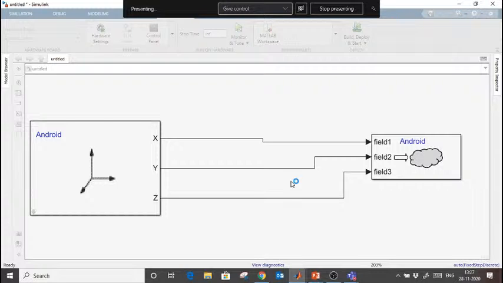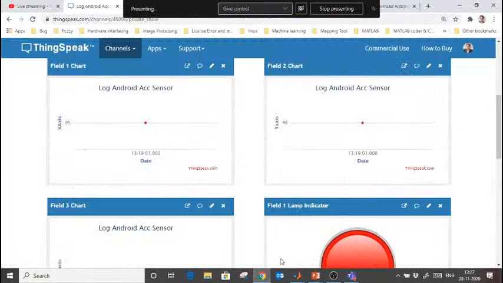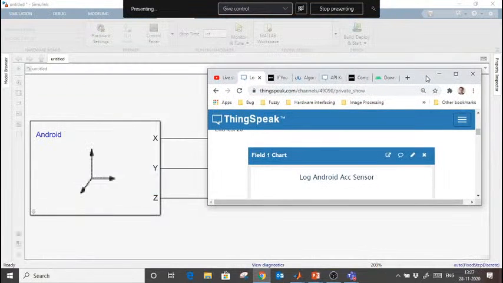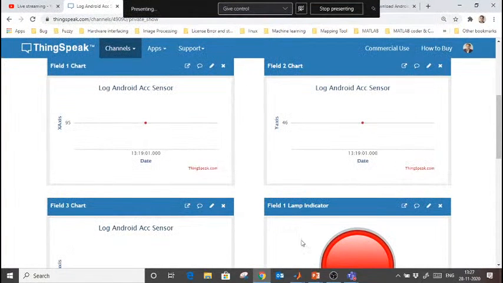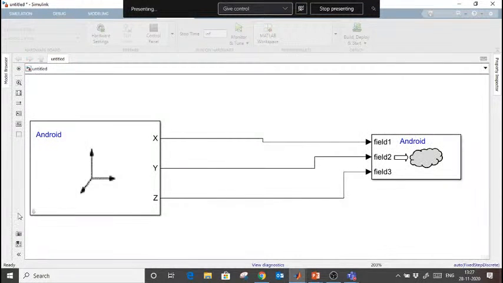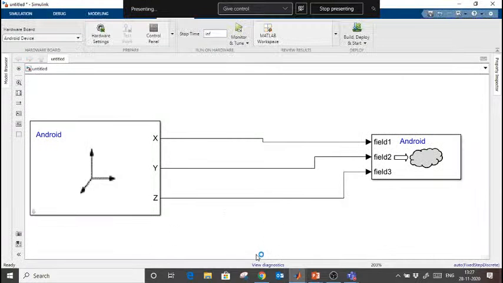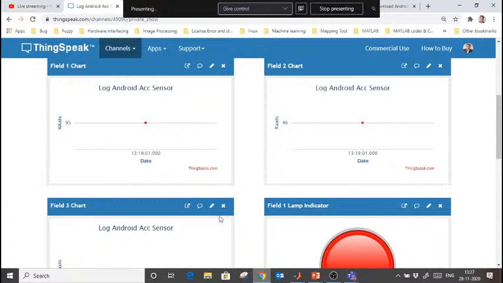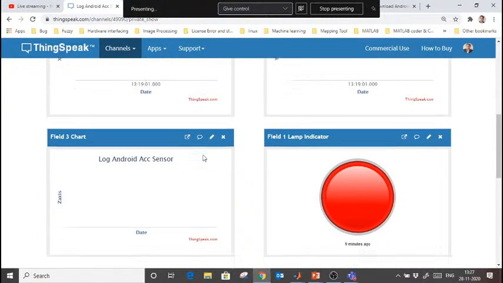The default update time interval is 15 seconds. So the minimum update time interval is 15 seconds in this case. So if I go here, it is almost deployed, this model. Just wait for a minute. Now this model is deployed. Okay, and now if I open this, you see that after every 15 seconds data will start logging here.